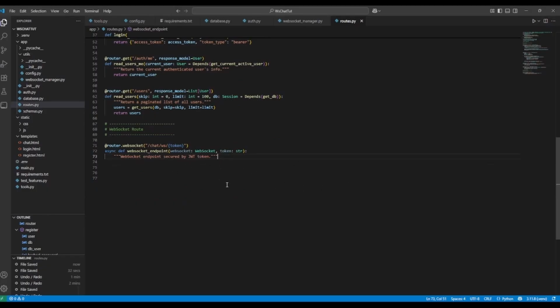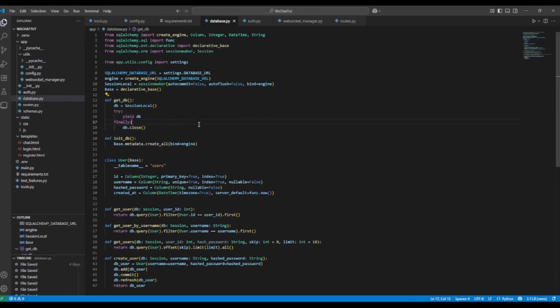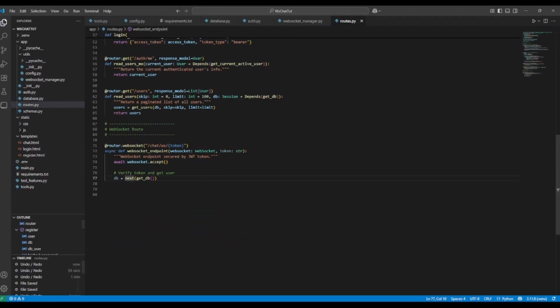So the first thing that we do is accept the WebSocket connection, and then we're going to verify the token and get the user. So from the database, we are going to get the DB. This is essentially the generator function that FastAPI uses to handle the Depends object. It just opens a session and injects it into the route. I think I actually misspoke when I talked about that when we defined it here, but that's what this is, a generator that does exactly that. So we're going to get the DB as a dependency injection, and then we are going to verify the token using the token that's passed in from the client and the DB that we just got.